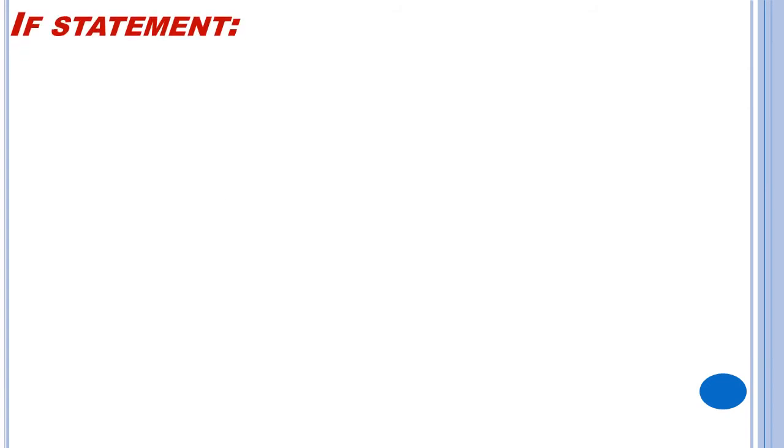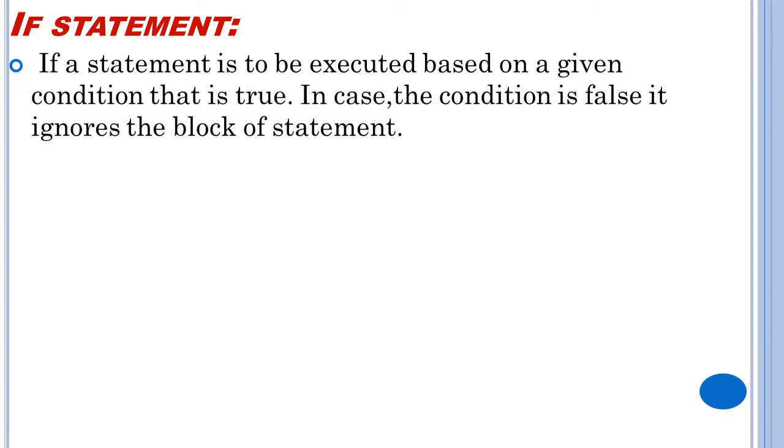First one is about the if statement. You can use an if statement, if else statement, or if else if also, based on your choice. I am explaining the if statement first. If statement means a statement is executed based on the given condition that is true. In case the condition is false, it ignores the block of statement. First it will check one condition. If the condition is true, it will execute the one block. If the condition is false, it will close everything. No false part will be there.